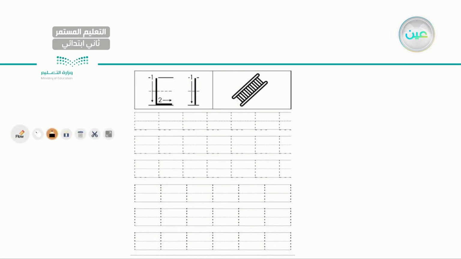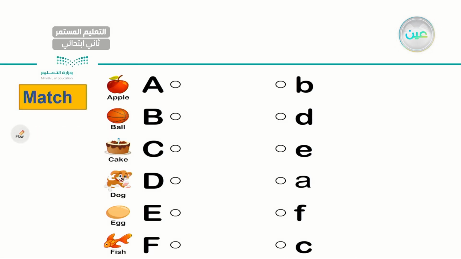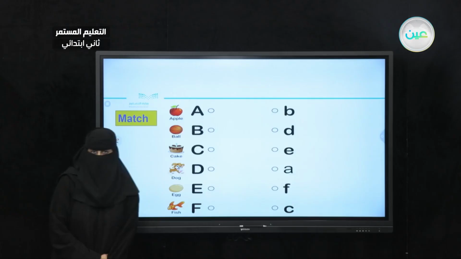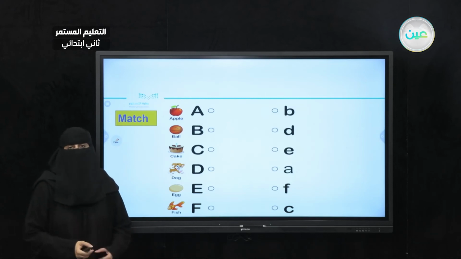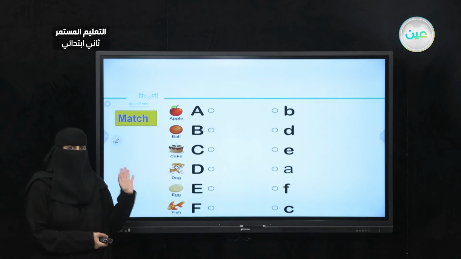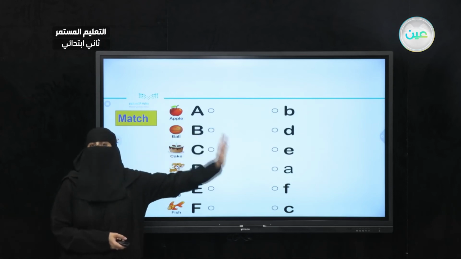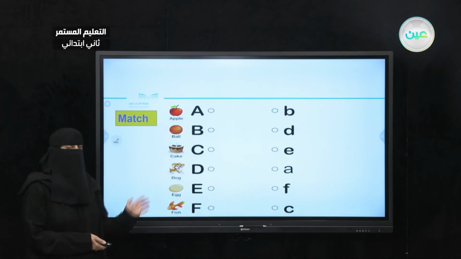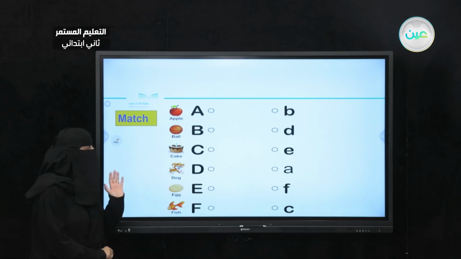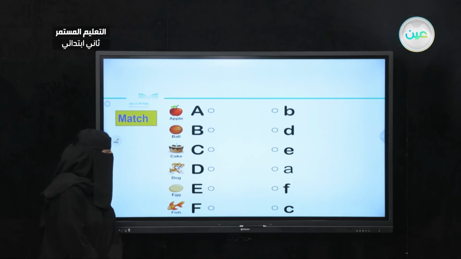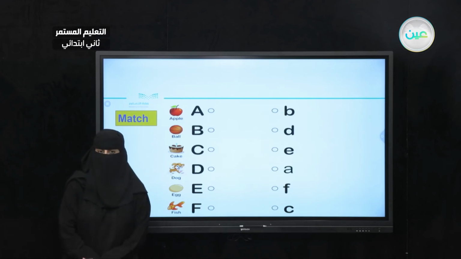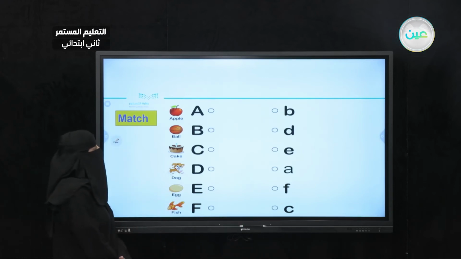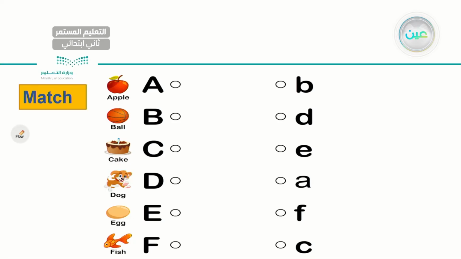Now we learned how to write the letters, how to read the letters. Now let's try to have some exercises to check your understanding. Let's match the capital letter to your left with the small letter to your right, and I gave you some pictures to help you out. I have A, B, C, D, E, and F. Let's go ahead and match them with the letters here. So let's start with the A, capital. Let's match it with A, small. Where is the small a? Very good. That is capital A and small a.